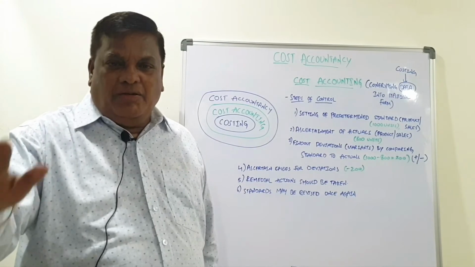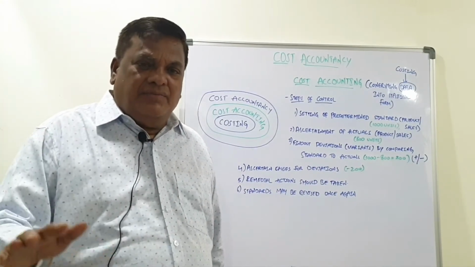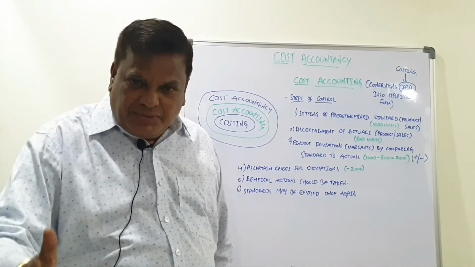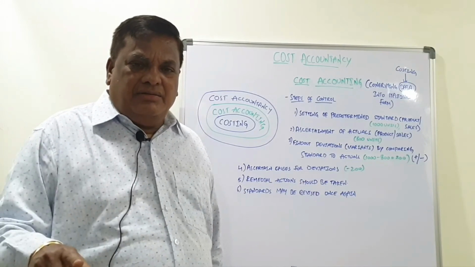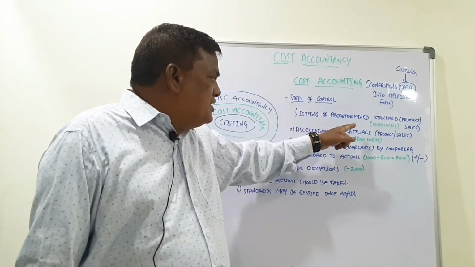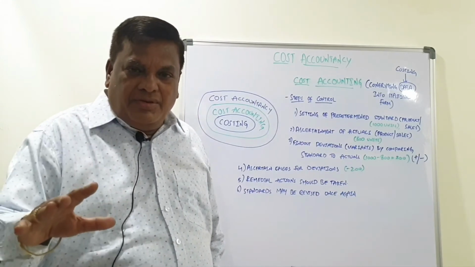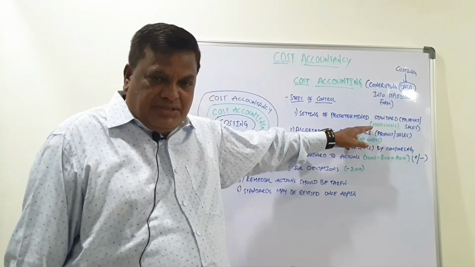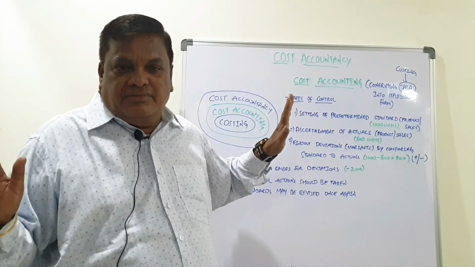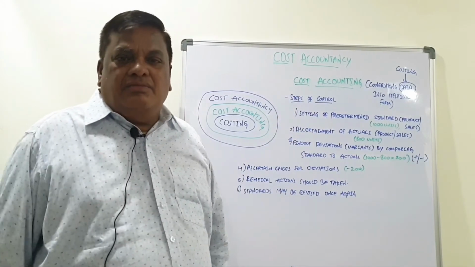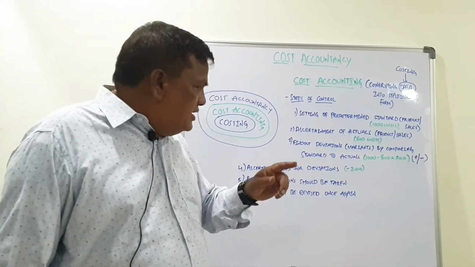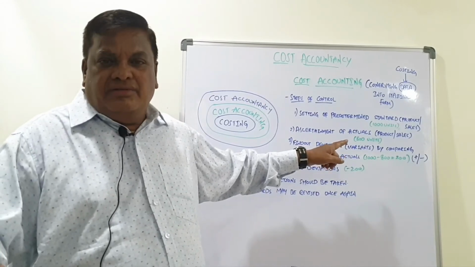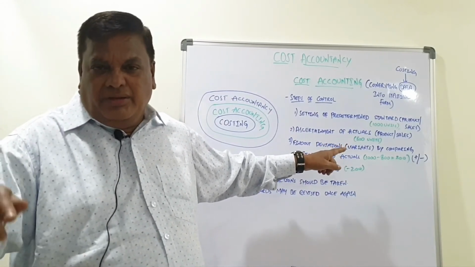Because when the head is there, the head will be responsible for going according to the plans. If they deviate, then the higher authority will ask him, considering the following steps everywhere. The first step is that standards are predetermined in the form of units or service. Suppose it is 1000 units, they should produce in the production center within a week. That is the standard set for the supervisor. Then the second step: ascertaining of actuals. Actuals are ascertained by the supervisor, then known by the higher authority, the works manager.